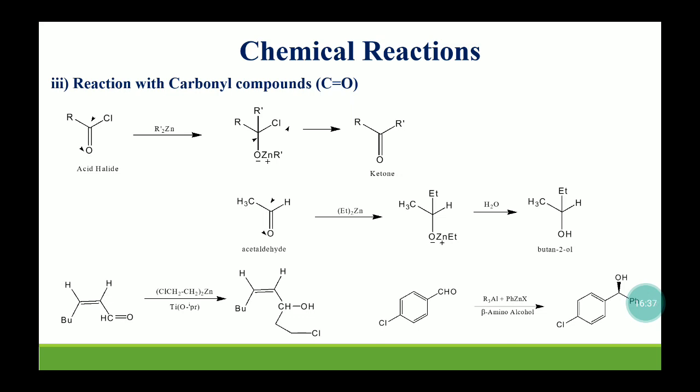Further, in the presence of a Lewis acid, phenyl zinc iodide can be treated with chlorobenzaldehyde in the presence of beta amino alcohols and it will provide chiral molecules. It is a very good reaction to get different products in asymmetric synthesis.